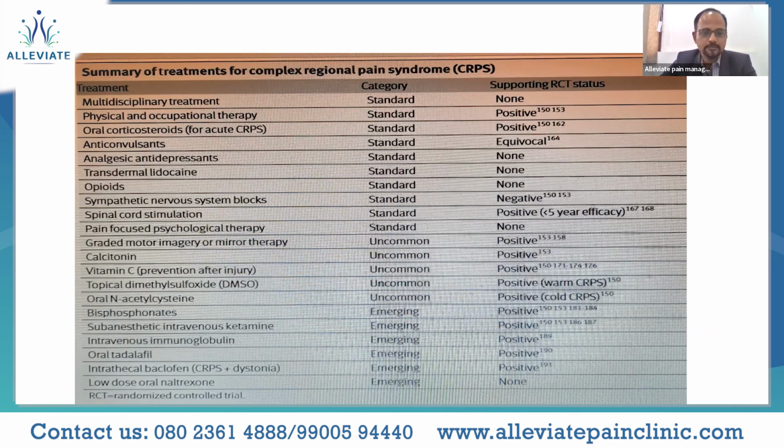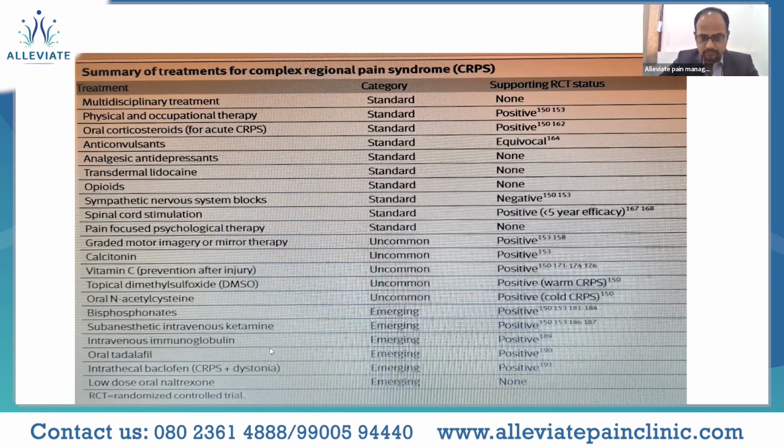And of course, the role of IV ketamine in treating the psychosocial aspect, with depression in these individuals, as well as the pain component. I did mention that certain immunoglobulin antibody titers are higher in this kind of individuals, so intravenous immunoglobulin therapy has come as an emerging treatment with a positive status in the RCTs.